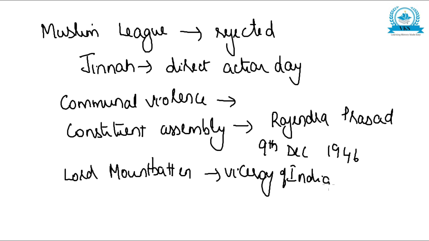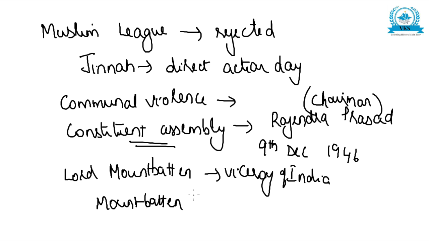Dr. Rajendra Prasad was the chairman of the Constituent Assembly. Lord Mountbatten became the Viceroy of India. And with this, a new plan came, the plan's name is Mountbatten Plan.